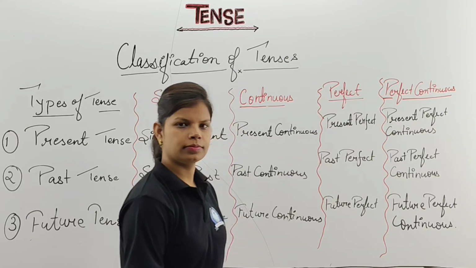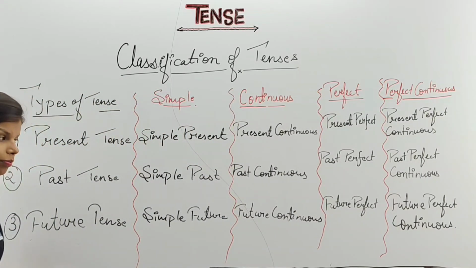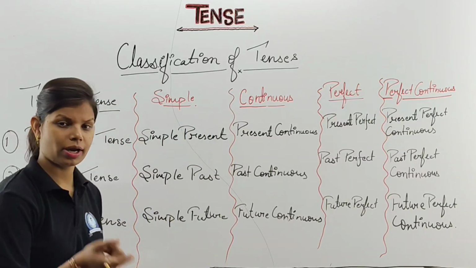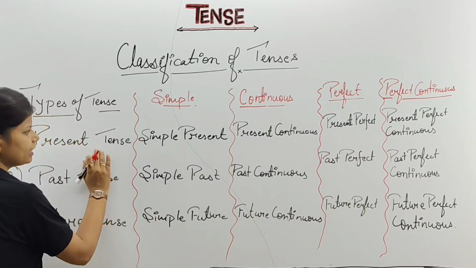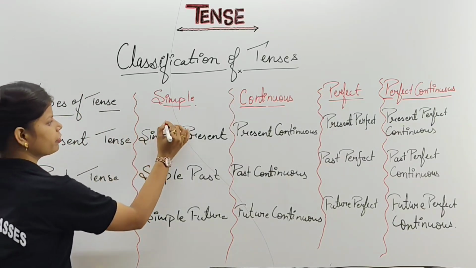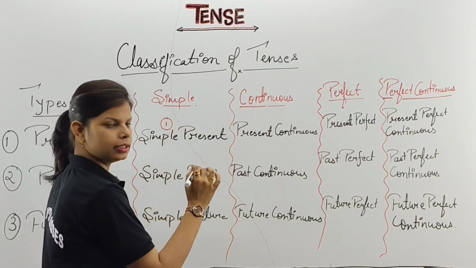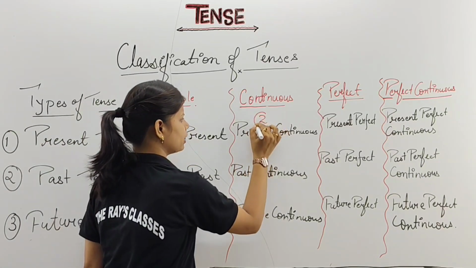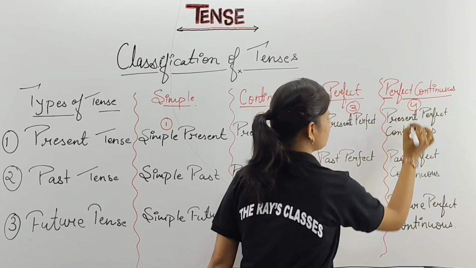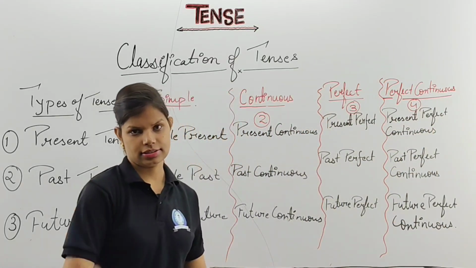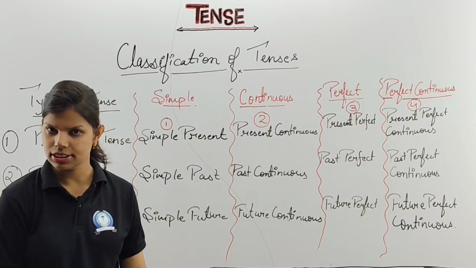Clear? Now let's count. Because we are going to put a question mark. In one family we are having 4 members. That means present tense is having how many members? First, simple present. Clear? Second is your present continuous. Third is your present perfect. And fourth is your present perfect continuous tense. Hope you understand with this.